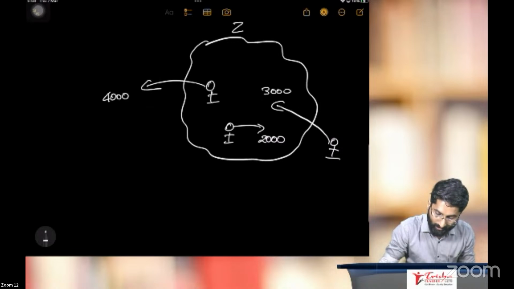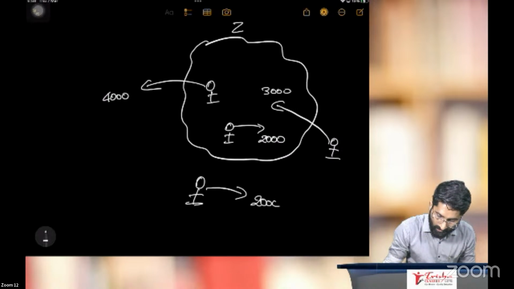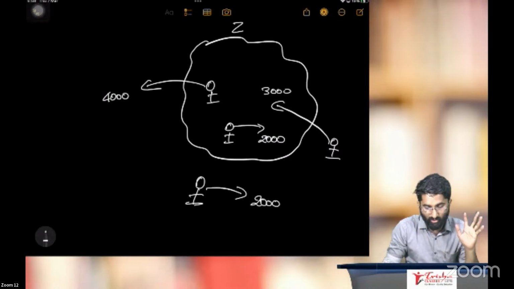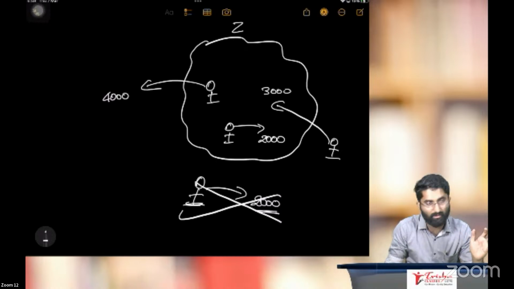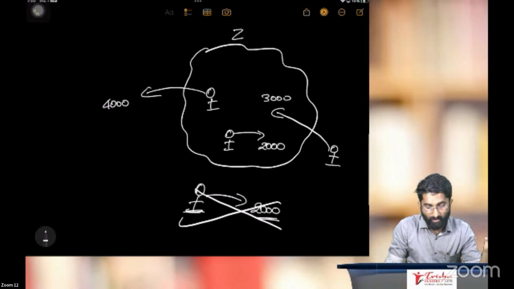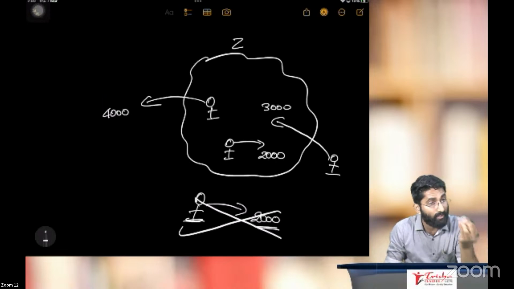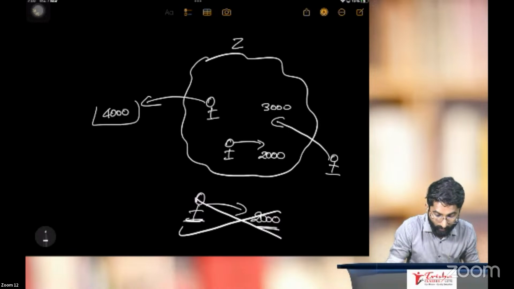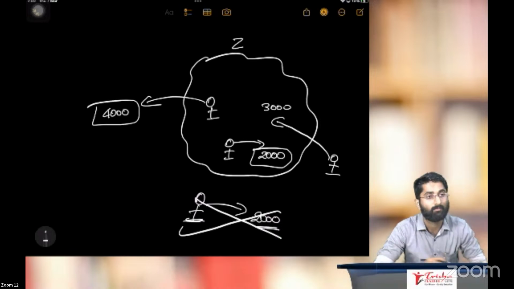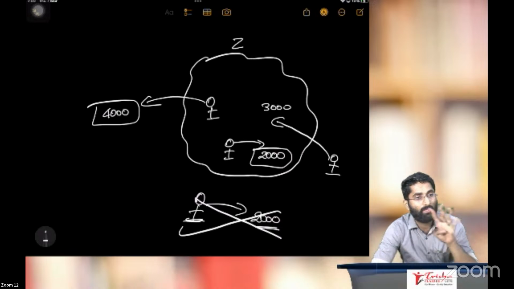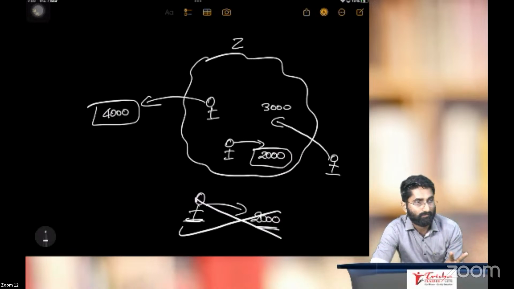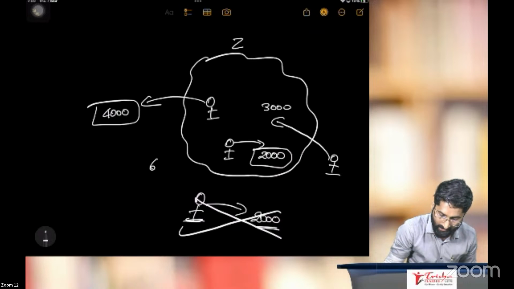And there is one more guy who is producing 2000 rupees goods outside country Z. He is not in the country. He is producing outside the country. Totally, you have to ignore this. There is no point. And I am concentrating on the person, so I have to include 4000 and 2000. So here also the answer is 6000.